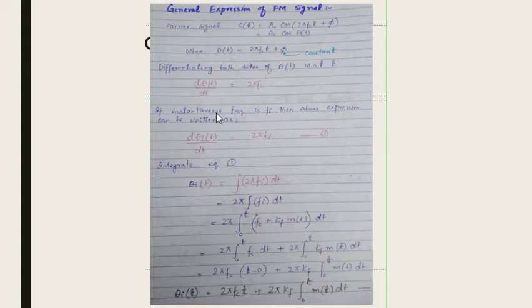If we are talking about the instantaneous frequency and we denote it with fi, then the above expression can be written as dθi(t)/dt = 2π fi, because now we are replacing fc, the carrier frequency, at a particular instant, with fi, the instantaneous frequency. We can give equation number 1 to this equation.